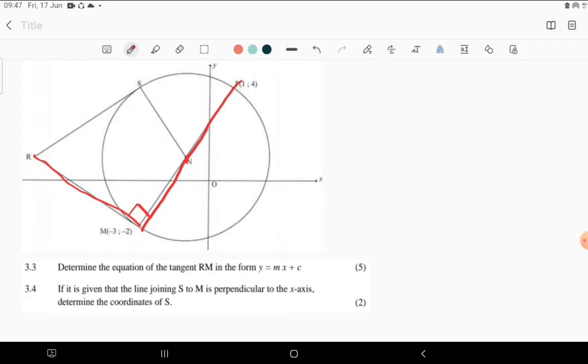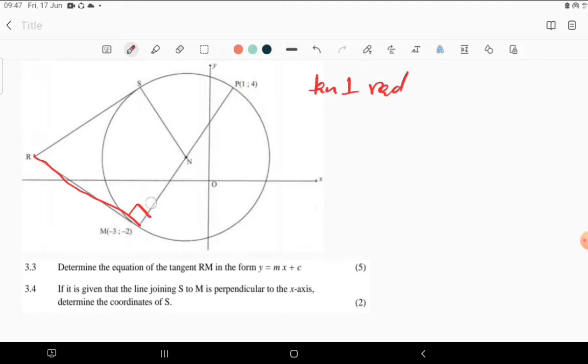So the product of the gradients always gives us -1. Which means if we can find the gradient of one line, we can always find the gradient of the other line if these lines are perpendicular to each other.